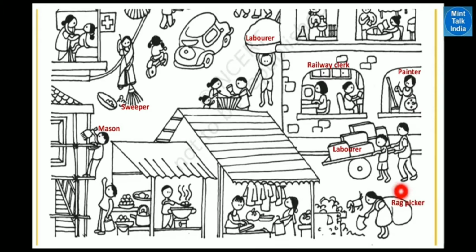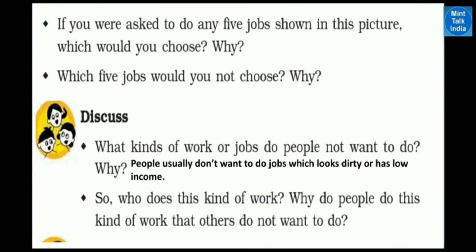Then a rag picker is there, this girl is a rag picker, this lady is a rag picker. Then a laundry is there, beside that a laundry man is washing the clothes. He is washing the clothes and ironing other people's clothes. Then a halwai is there, he is making sweets.